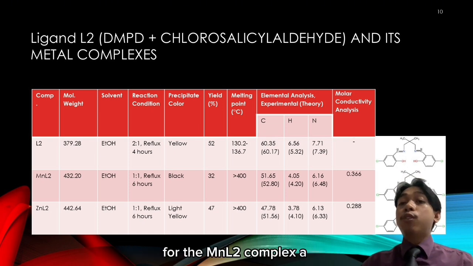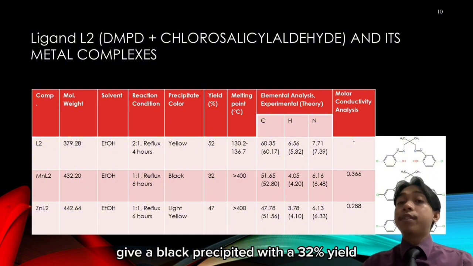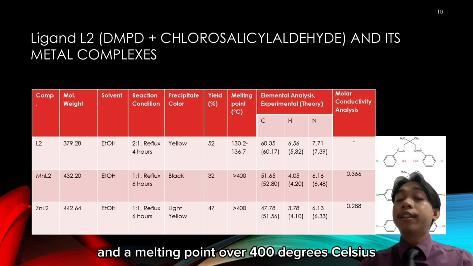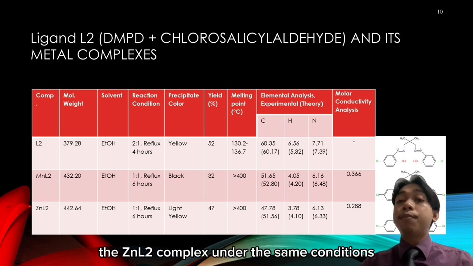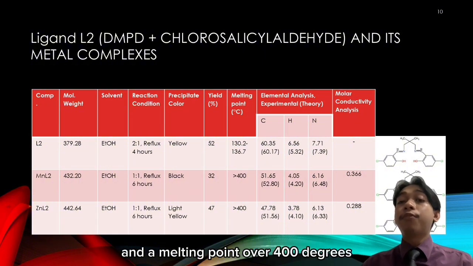For the manganese L2 complex, a 1-to-1 ratio with a 6-hour reflux gave a black precipitate with a 32% yield and a melting point over 400 degrees Celsius. The zinc L2 complex under the same conditions resulted in a light yellow precipitate with a 47% yield and a melting point above 400 degrees.